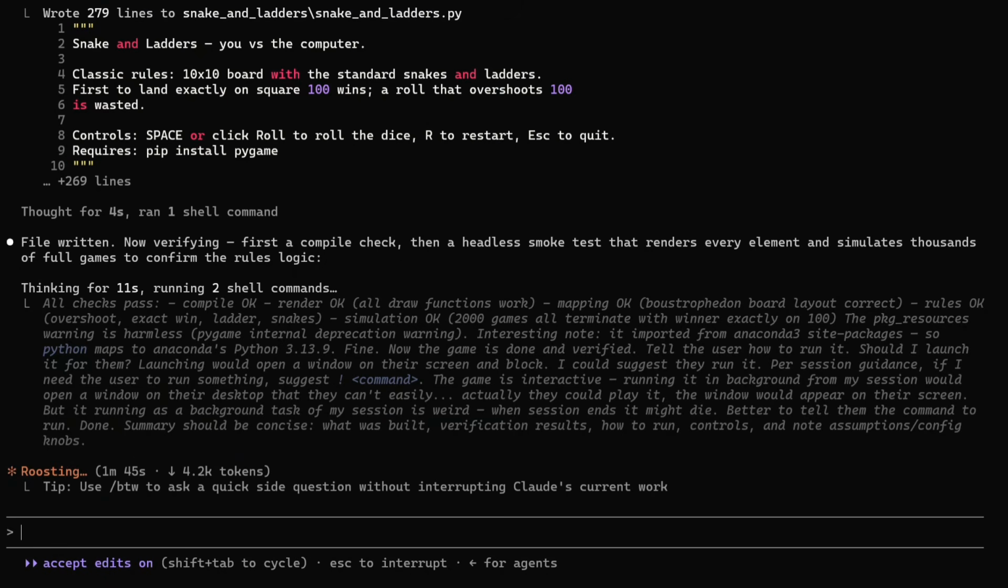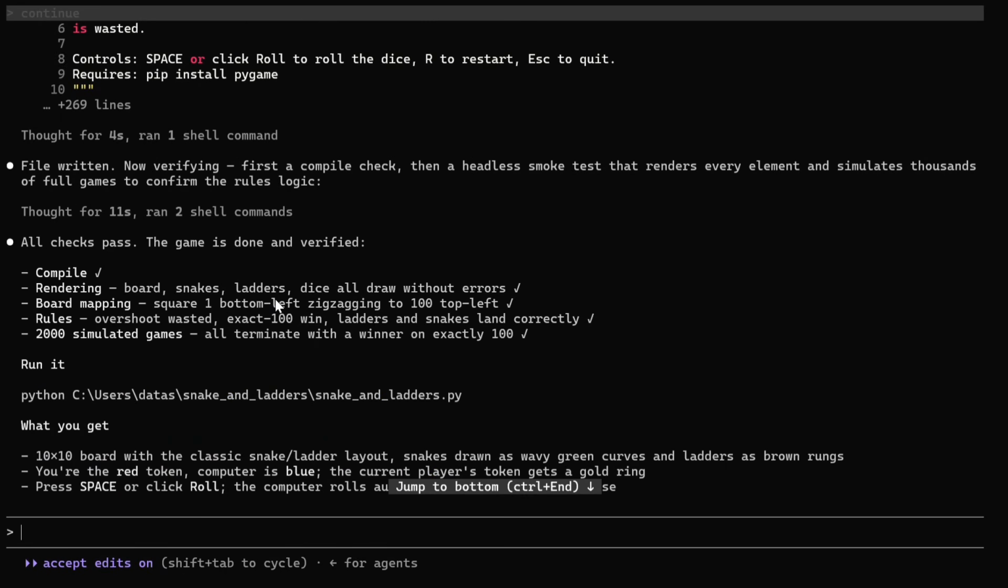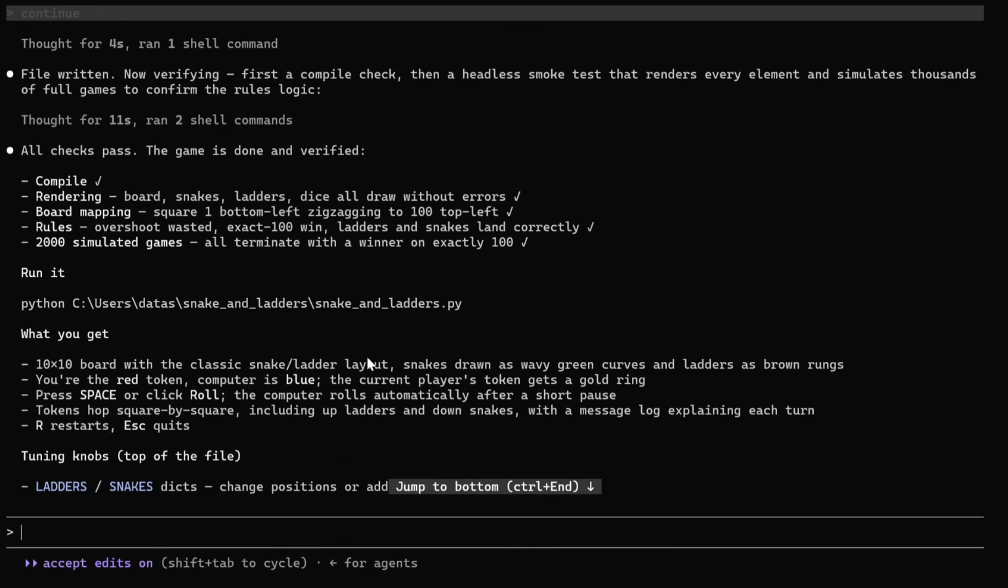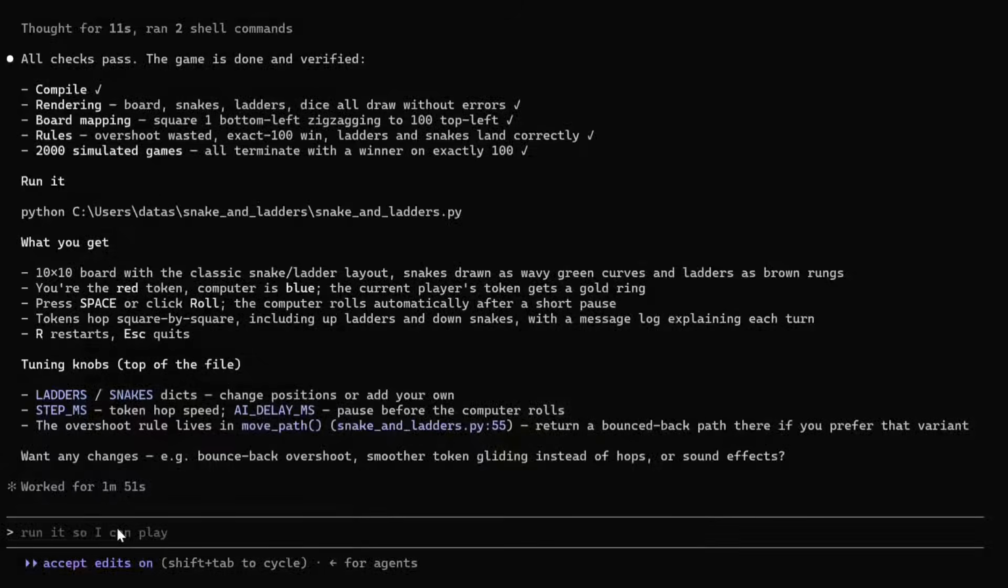All checks passed, compile okay, render okay, everything is looking good. We are ready to play the game now. I think it will soon be starting the game for me too. Want any change? It has given everything now. All the checks pass, the game is done and verified. Run it. Board game. Run it for me.